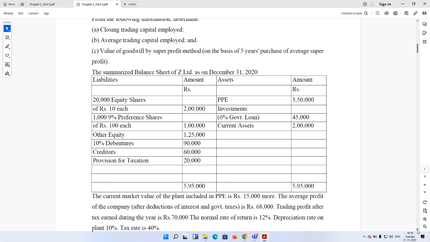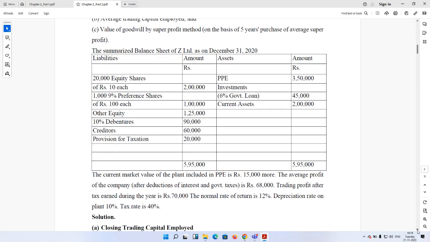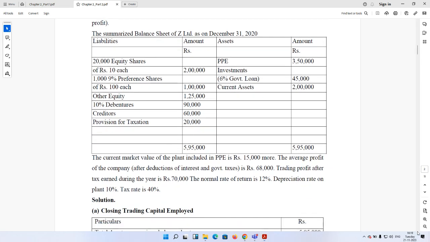So what do we get on the asset side? There are some property, plant and equipment 3,50,000. These values are book values. And investment in 6% government loan 45,000, current assets 2 lakh. On the liability side, we get 2 lakh equity share capital in the form of 20,000 equity shares, 9% preference shares of 1 lakh, number of shares 1,000, other equity 1,25,000. Other equity actually represents reserves and various other heads. If nothing is mentioned, we can assume that they represent reserves. 10% debenture is there, creditors are there, provision for taxation is also there.